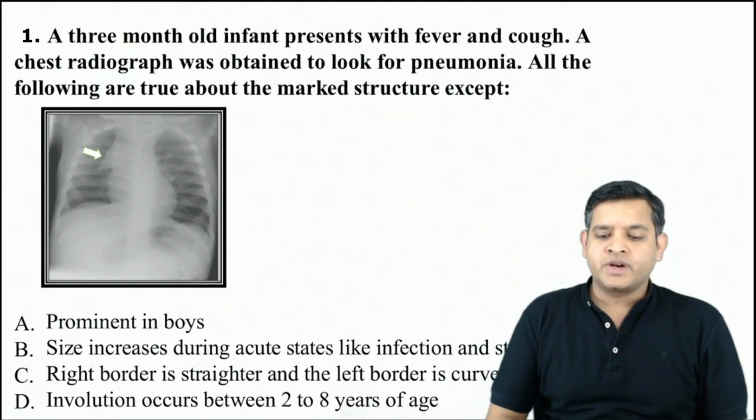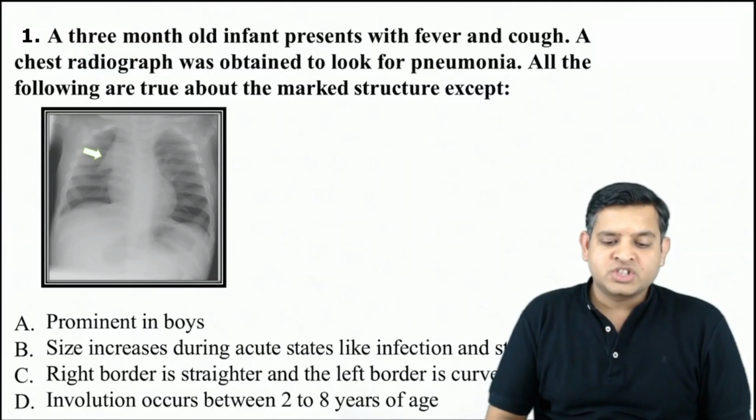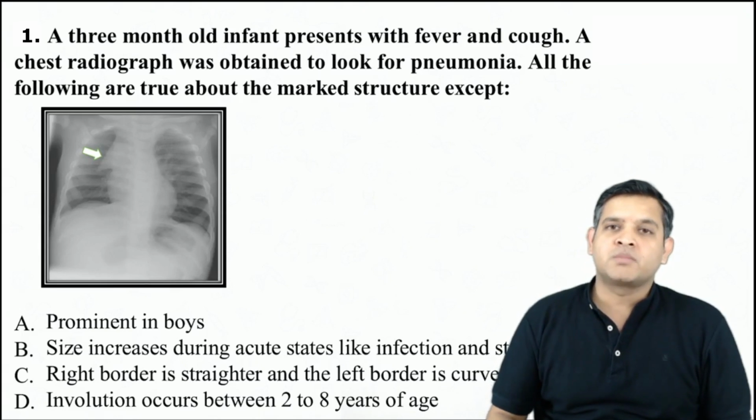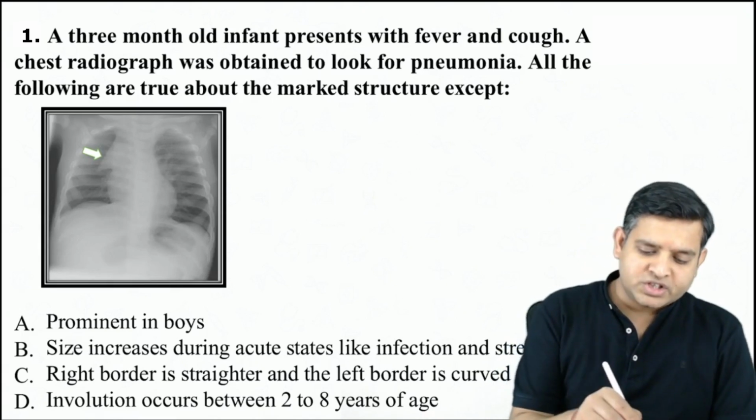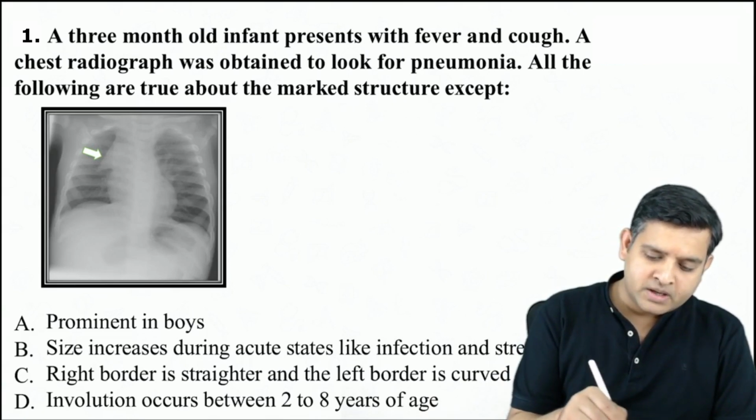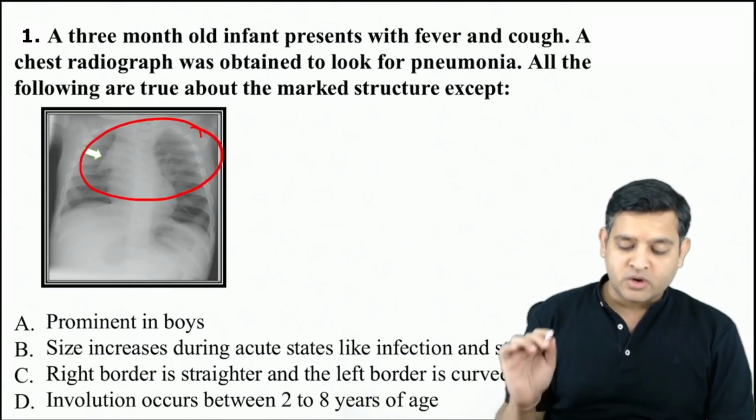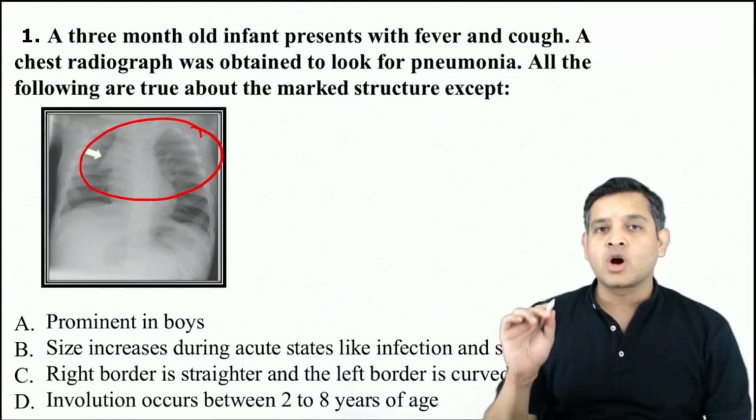A 3-month-old infant presents with fever and cough. A chest radiograph was obtained to look for pneumonia. All the following are true about the marked structure except. So what do we see? The structure is nothing but thymus. Okay. So now let us see what is wrong about the thymus.